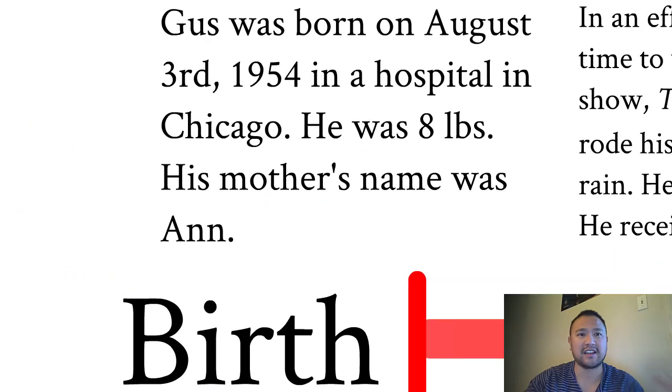Okay, so we're going to take this guy's life. He's fictional. Okay, I made him up. His name is Gus. He was born on August 3rd, 1954, in a hospital in Chicago. He was 8 pounds. His mother's name was Anne. On the surface, this seems like something that could technically happen, but there's no meaning to it, right?